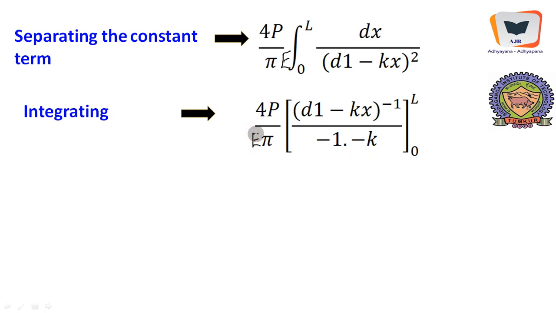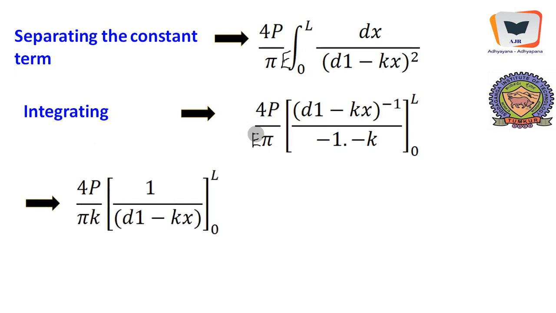Okay, next we will apply the limits. Because we have differentiated, we will take it to the bottom because it is (d1 minus kx) to the power of minus 1, and we will just take it down once again. There is nothing wrong in doing that, you know that.